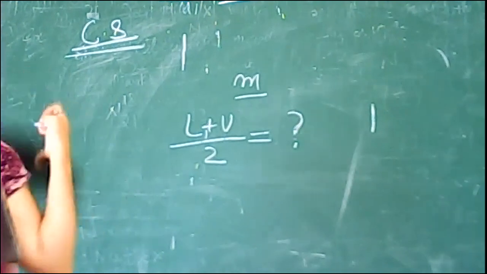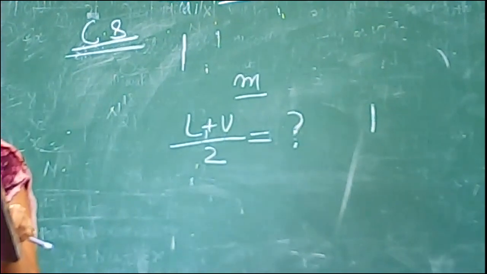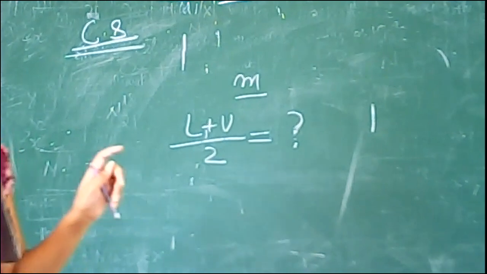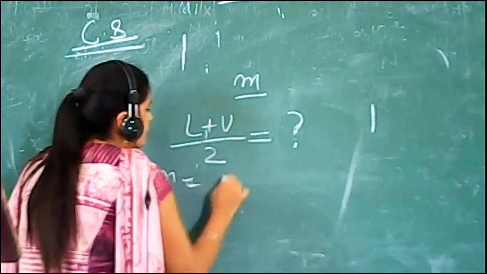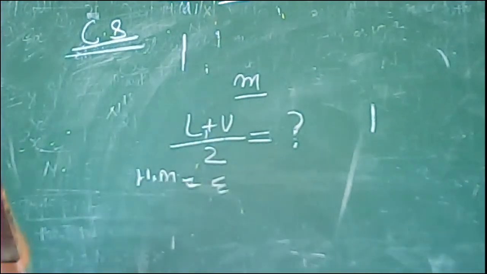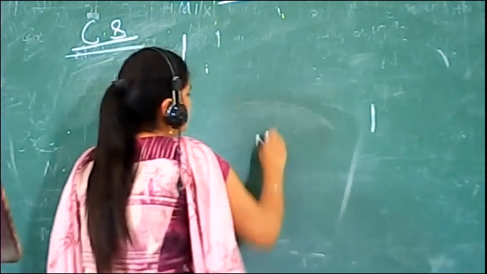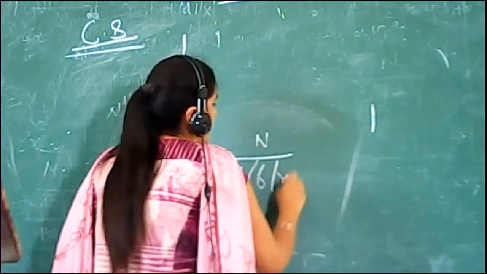So next one is after the discrete series. Now let's start with the continuous series with the formula of harmonic mean, that is summation n divided by summation f by m.